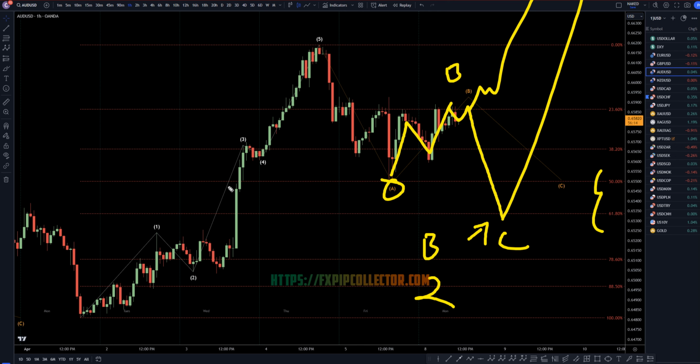So, like I said, this first push up is either an A or a 1, this should be a B or a 2, and then it should go up for a 3 or a C. Either scenario, we should be able to tell the difference between the 3 and the C, no problem.